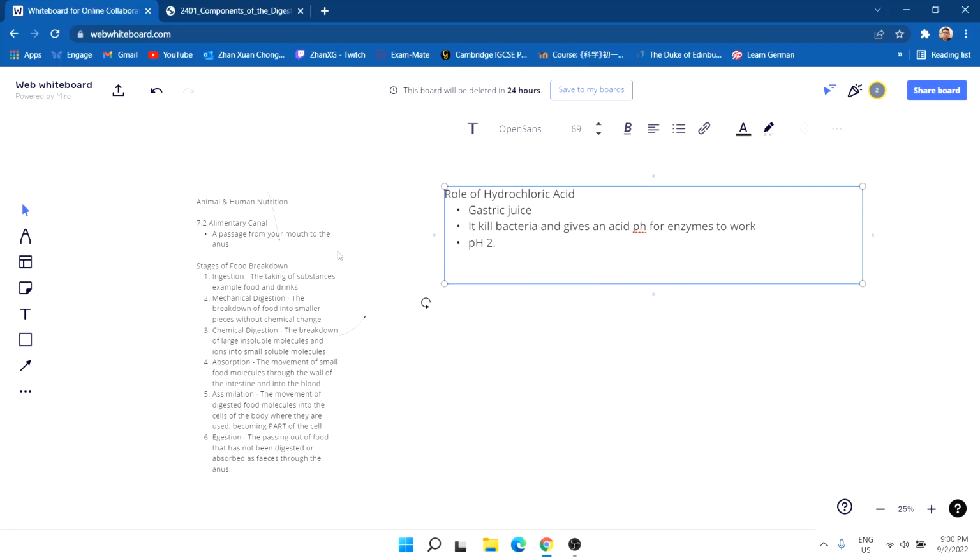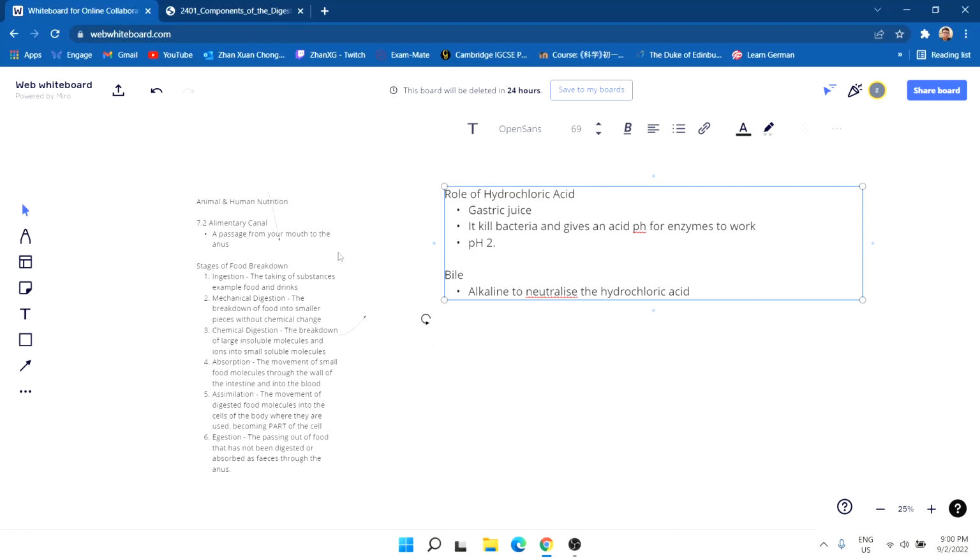Next one is the bile. The bile is alkaline to neutralize the hydrochloric acid. That's where it becomes a bit more neutral, and when you go into the small intestine it is more alkaline compared to the stomach.